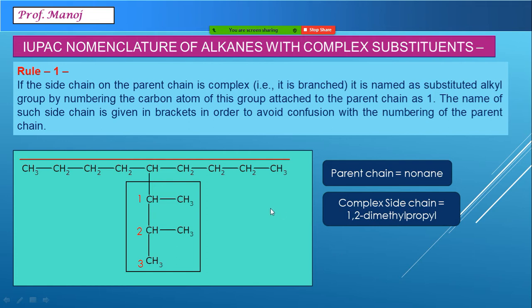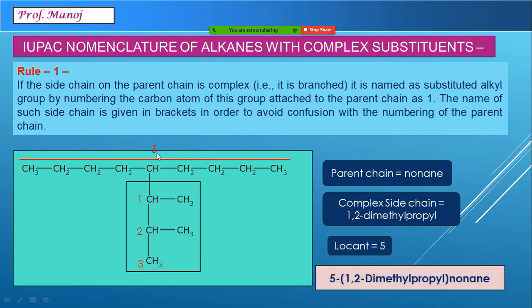Now find the locant number. This whole thing is connected to which carbon atom? From the left hand side the numbers are 1, 2, 3, 4, 5. From the right hand side it is 1, 2, 3, 4, 5. So both ways the locant is 5 only. So the final name is 5-(1,2 dimethyl propyl) nonene.